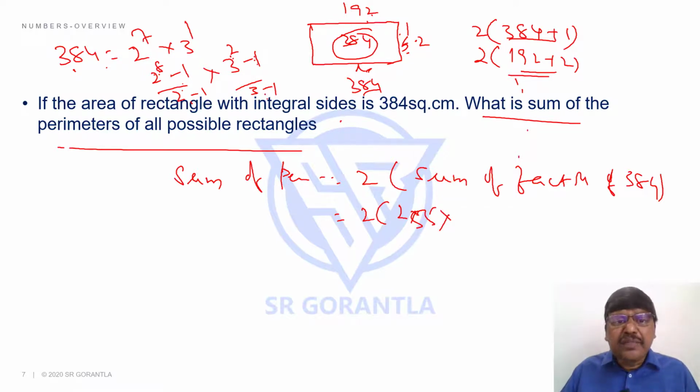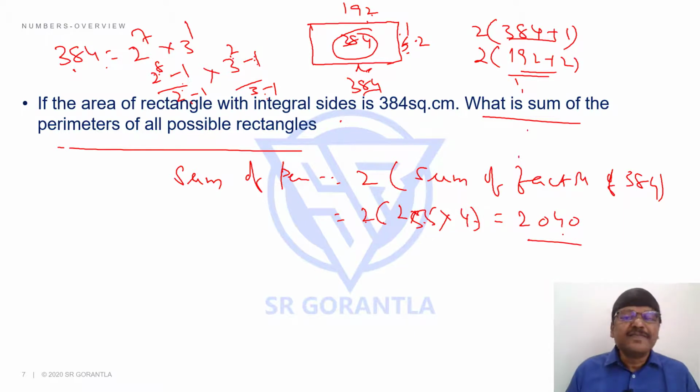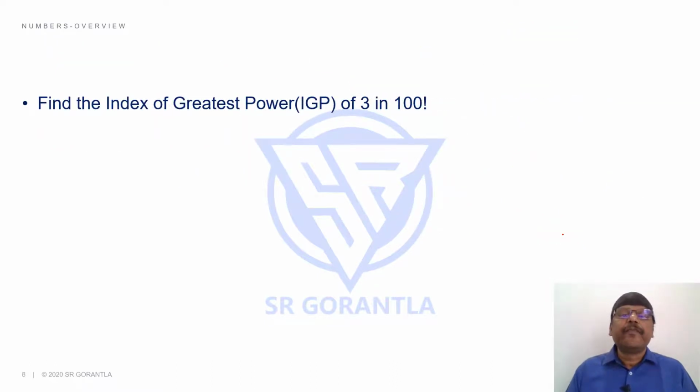9 minus 1, 8 by 2, 4. Students, if you see here, 255 into 4, 1020 into 2, 2040. It is as simple as that. That is the sum of the perimeters of all possible rectangles. Let's take one more example, students.